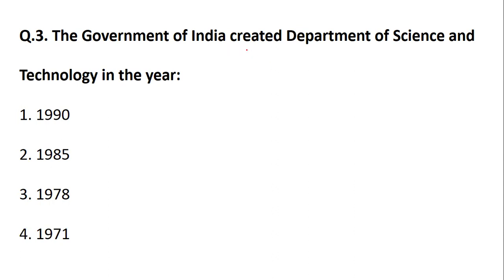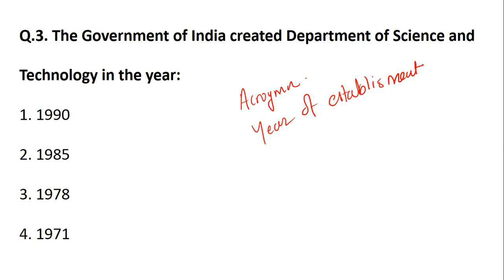The Government of India created the Department of Science and Technology in the year. Now, one thing I told you about the concepts which are given in the form of acronyms. Second is the year of establishment. I'm trying my level best to give you the consolidated list, but I will make sure that it is not given at the very start. It is given in the phase where your preparation reaches its peak. Because what happens is you just do rote learning, only the institute and the year. So a little bit of research also needs to be done.